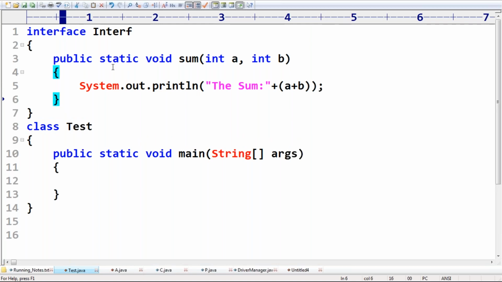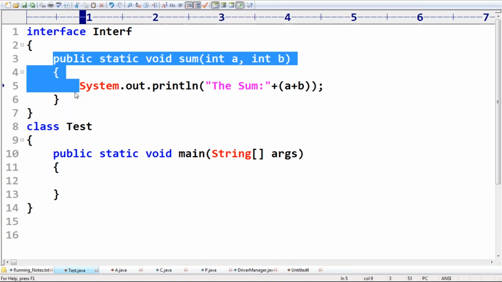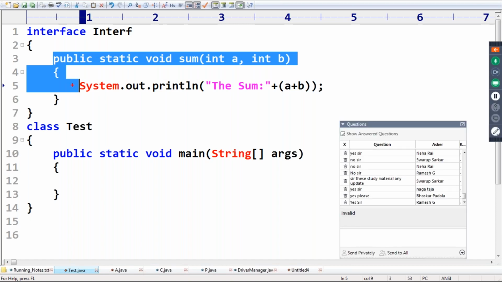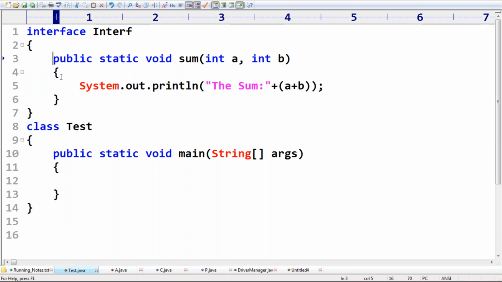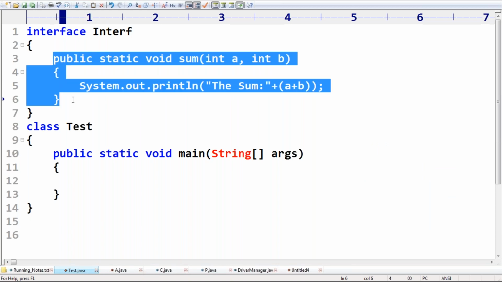Sir, now my question is, is this method in any way related to a class? Can you please confirm? Is it related to an object? No, it is nowhere related to the object.